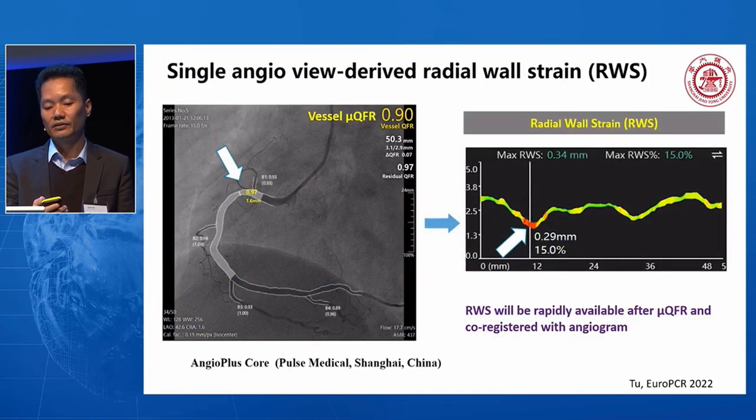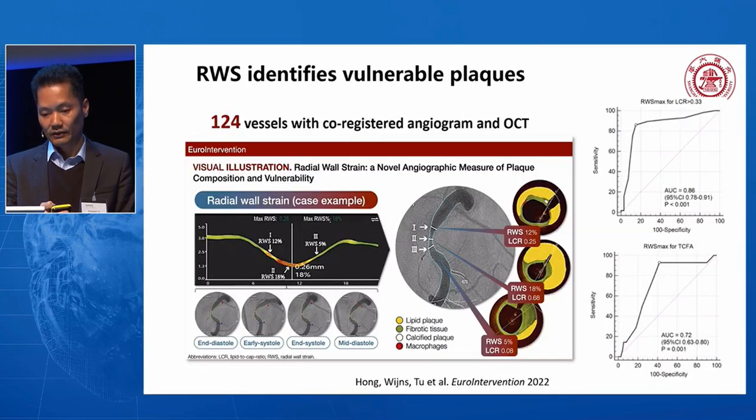So this is what we did. We integrate it into the software of single-view QFR, we call it micro QFR. So after the QFR, you can just one click, and if the image quality is good, then you get the color-coded map here, co-registered with the angiogram. The red color indicates the hotspot, and that means that you have maybe a high-risk plaque. The area under curve was 0.86.